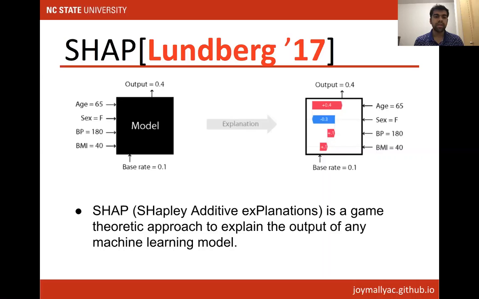Suppose a machine learning model is giving you the mortality rate, which is from 0 to 1. And here we are showing one example where there are 4 features: age, sex, BP, and BMI. When we are using SHAP explanation, we see which features are important and how much. Suppose in this chart, we see that the most important feature is age and then sex. And from this explanation, we can say if the model outcome depends on specific sensitive attributes like sex here, that means it may not be ethical. There could be some kind of bias.